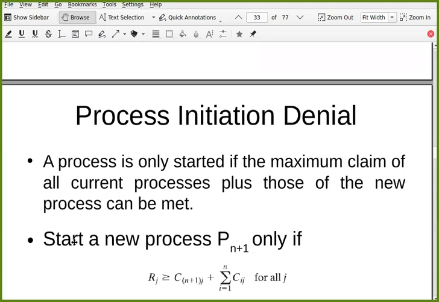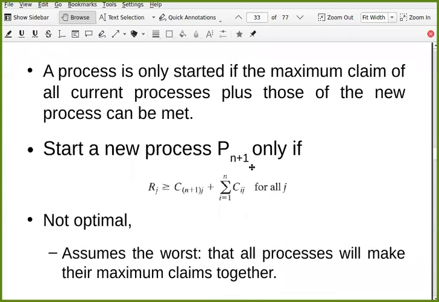Are you getting it? Start a new process Pn plus 1 only if the number of resources of type J is greater than or equal to the claim by Pn plus 1 for J plus all the claims of processes 1 to n for J. And if that is applicable for all J resources, then only you allow that process to start. Otherwise, don't allow that process to start.